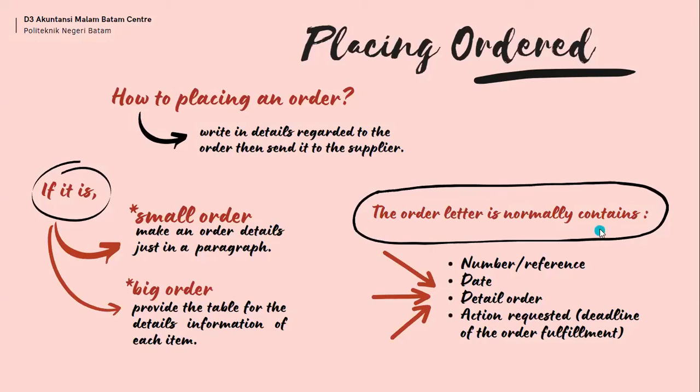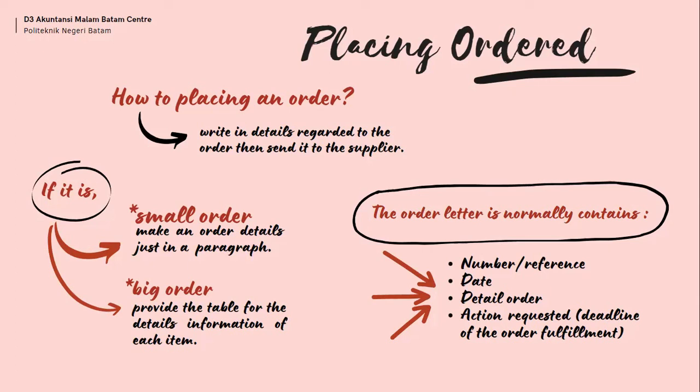Next. Okay, I want to explain the theory about placing an order. A placing order is a document or letter that confirms the details of a purchase of goods or service from one party to another. So, how do we place an order? When a buyer wants to place an order, he or she has to write to the supplier in detail regarding the order. Placing orders can be a big order or a small order.